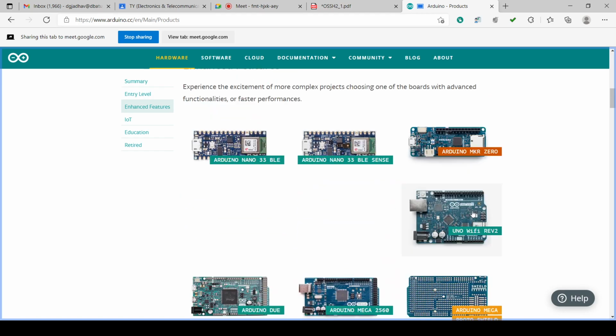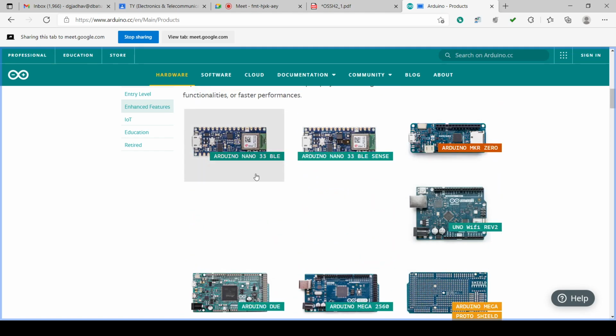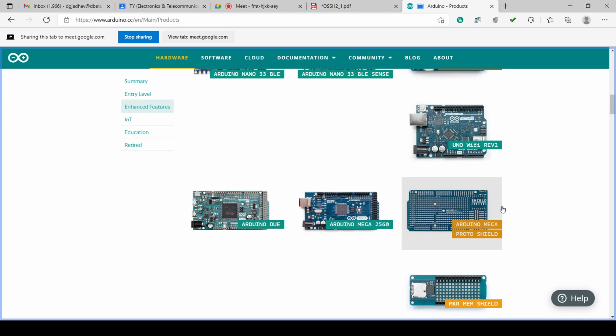And some more boards are also there. Arduino Nano 33 BLE, Arduino Nano 33 BLE Sense, then Arduino MKR Uno WiFi Rev2, then Arduino Due is there, then Arduino Mega 2560 is there.